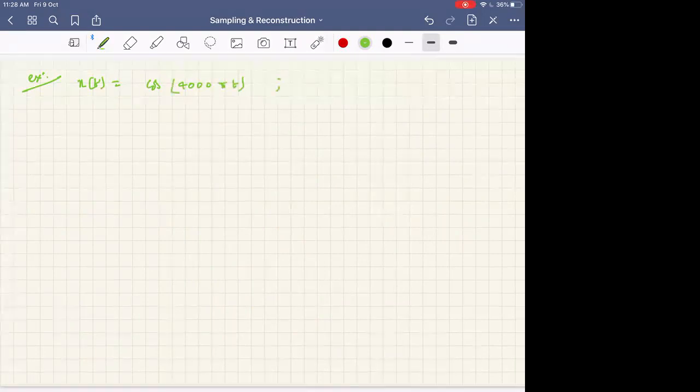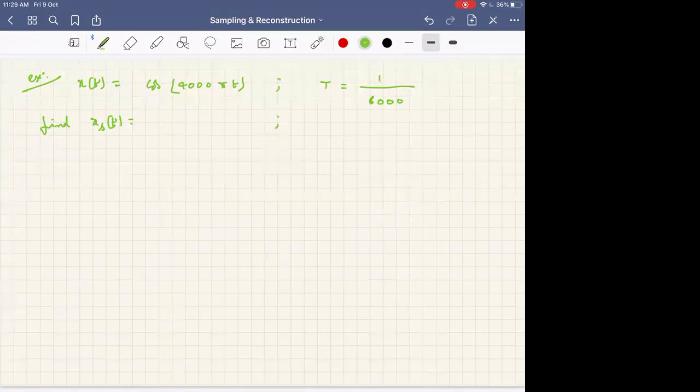Now I want to sample and find xs of t with T equal to 1 by 6000. Find xs of t, and then tell whether aliasing has happened or not.